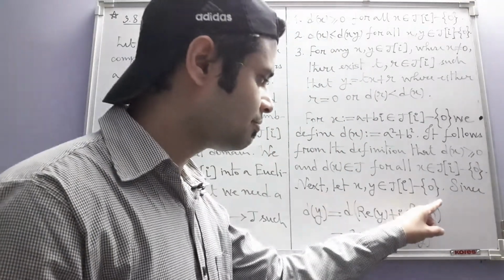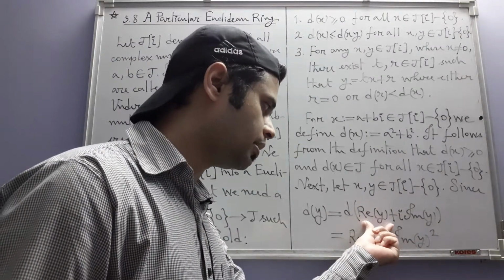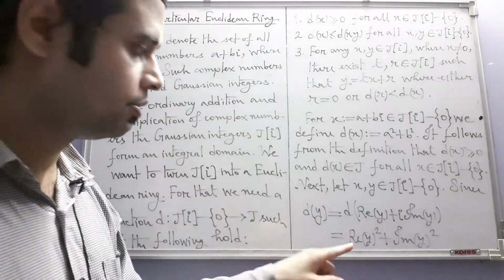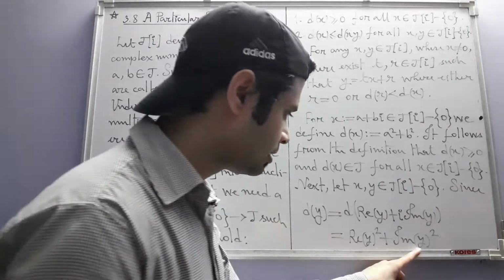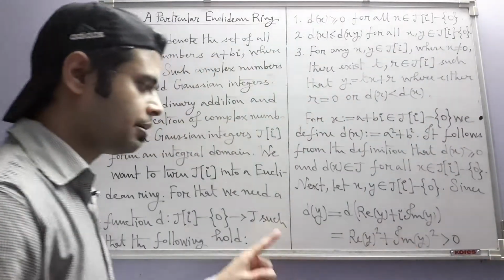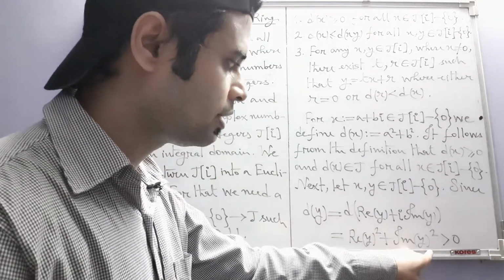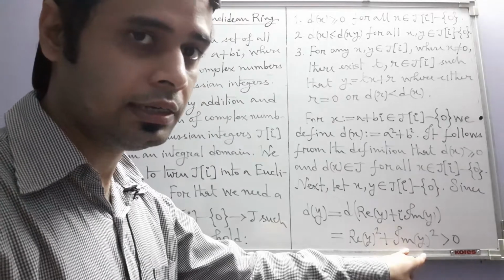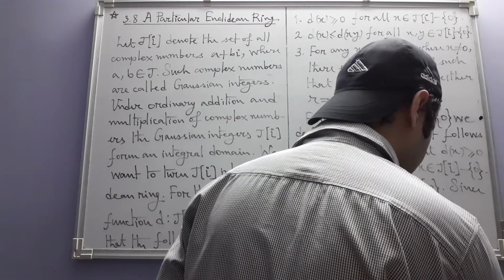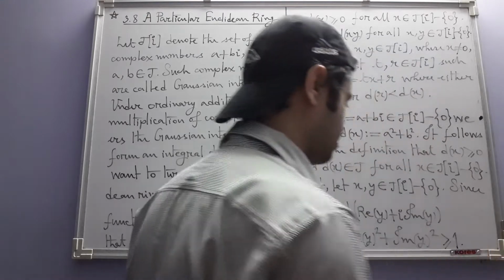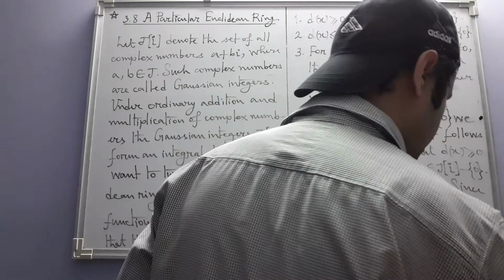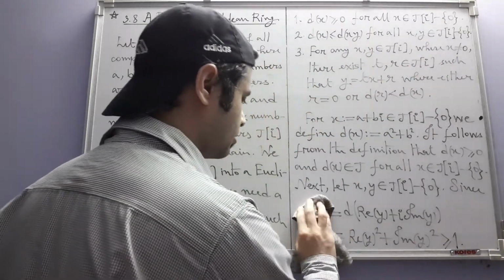Because y itself is non-zero, both the real part of y and the imaginary part of y are not simultaneously 0. That's why this quantity is greater than 0, and because it is an integer, it is a positive integer. So that's why this is greater than or equal to 1. We are going to use this fact.